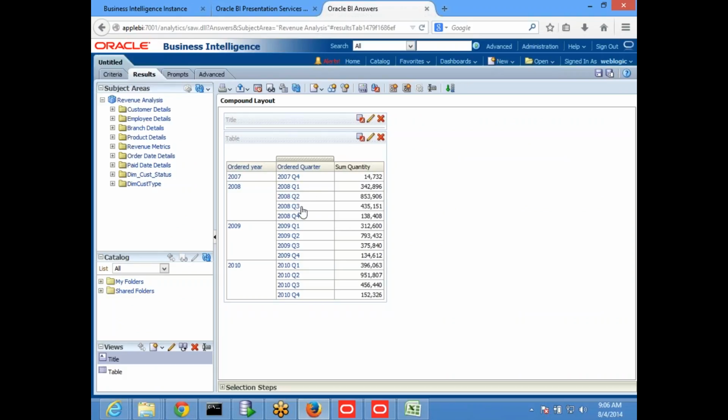So 1, 2, 3, 4 are there. When I am doing this calculation, I want quarter 1, sum of these 2, sum of these 3, sum of these 4, like this.